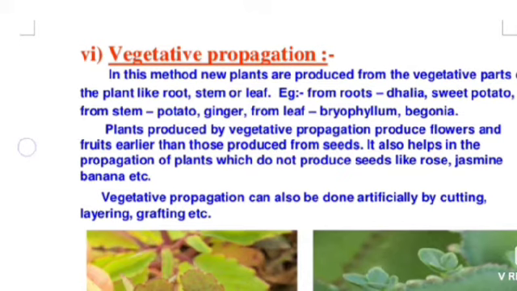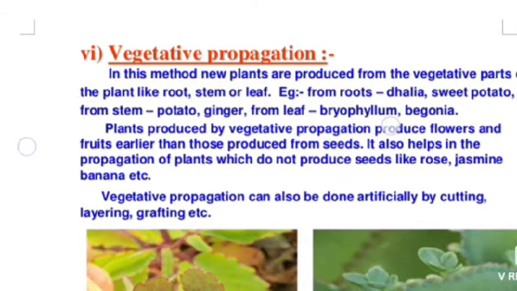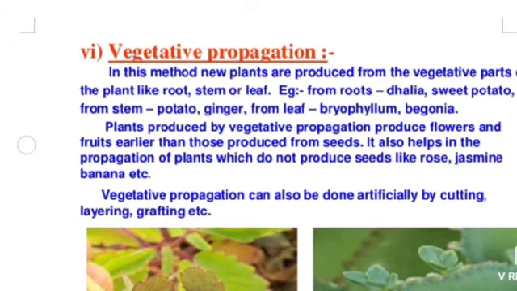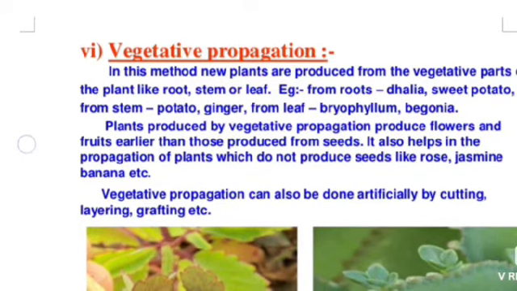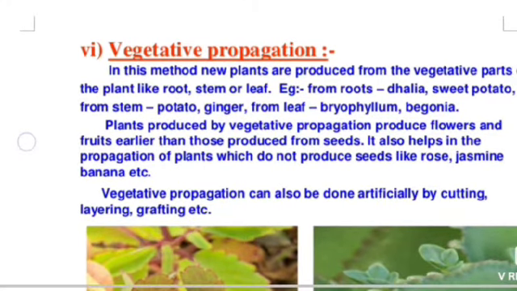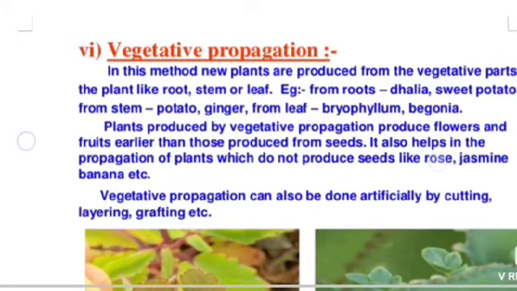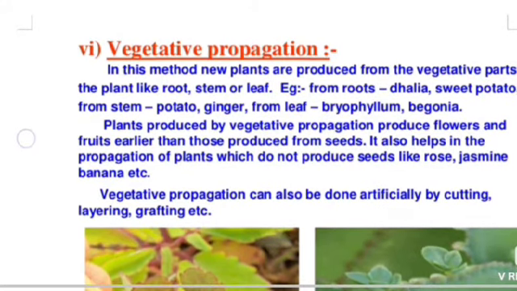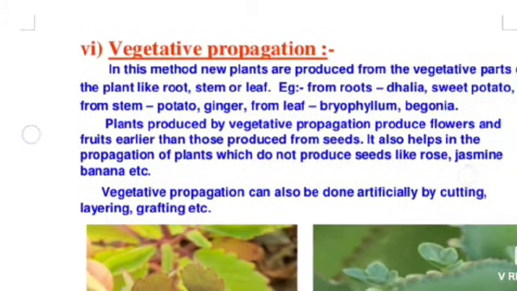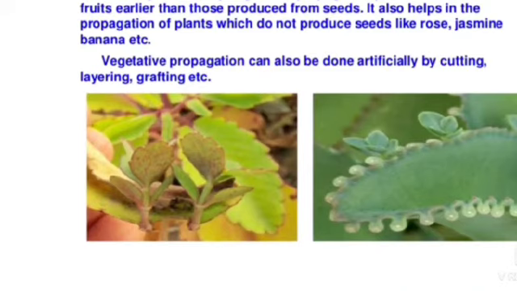Begonia. Plants produced by vegetative propagation produce flowers and fruits earlier than those produced from seeds. It also helps in the propagation of plants which do not produce seeds like rose, jasmine, banana, etc. Vegetative propagation can also be done artificially by cutting, layering and grafting. See the picture, the vegetative propagation of bryophyllum.